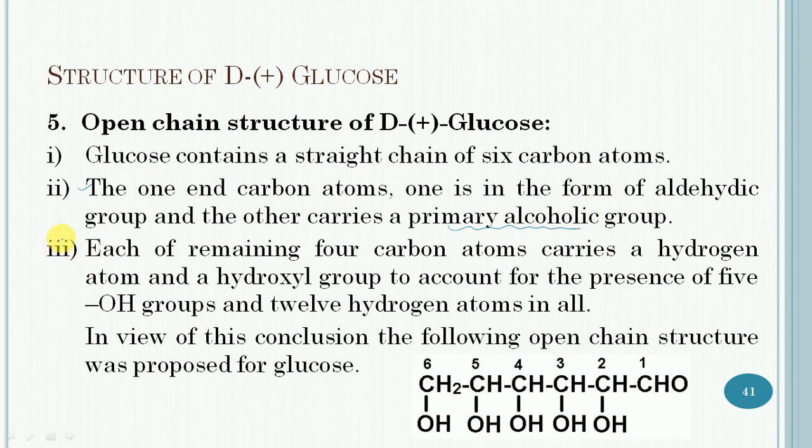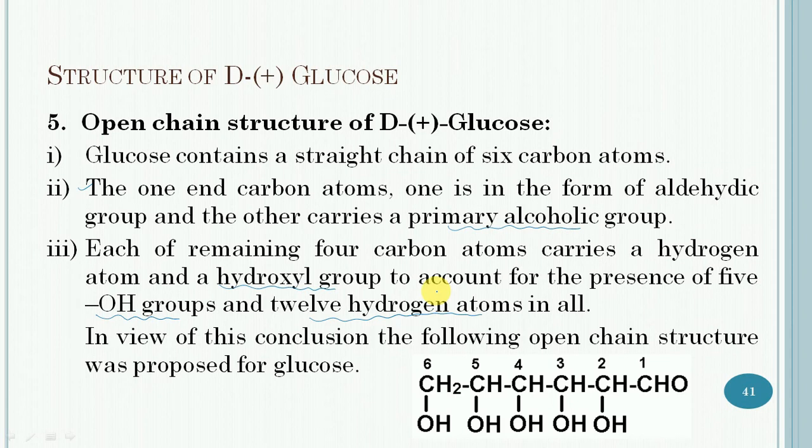And the third point is that each of the remaining 4 carbon atoms carries a hydrogen atom and a hydroxyl group, to account for the presence of 5 hydroxyl groups and 12 hydrogen atoms in all.